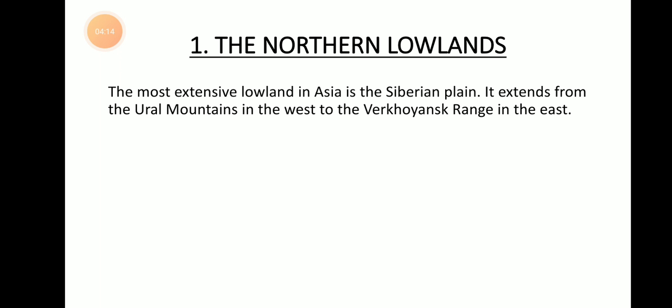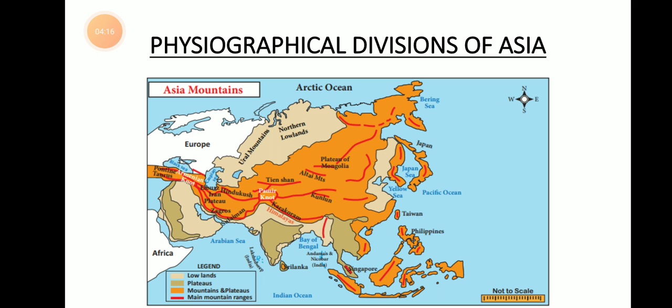When you look at the map on page number 146, can you see the light brown color shade? That is the portion denoting the northern lowlands.